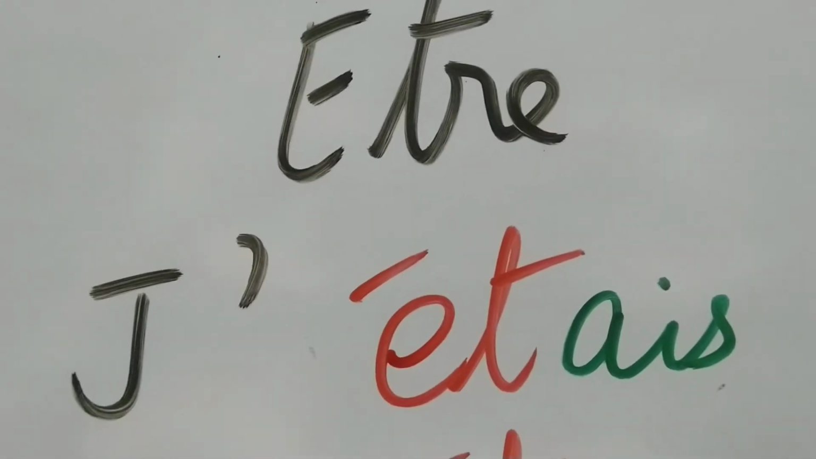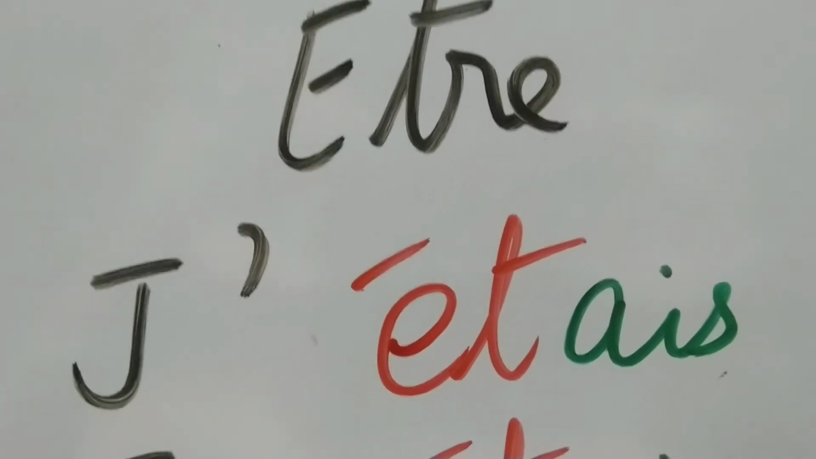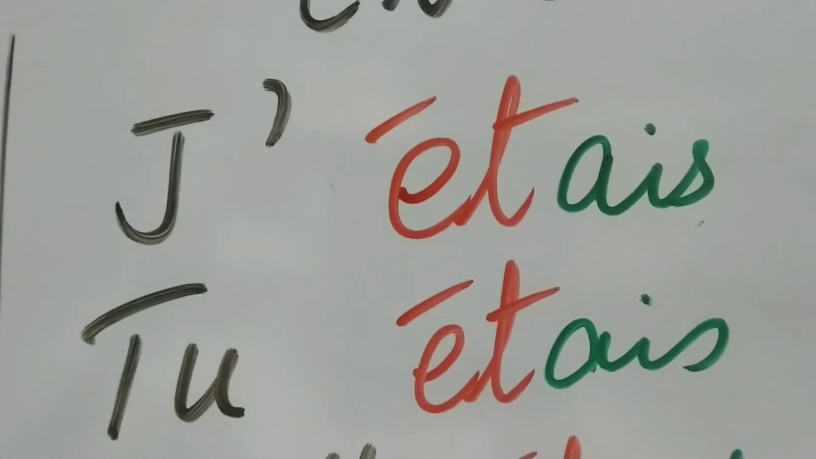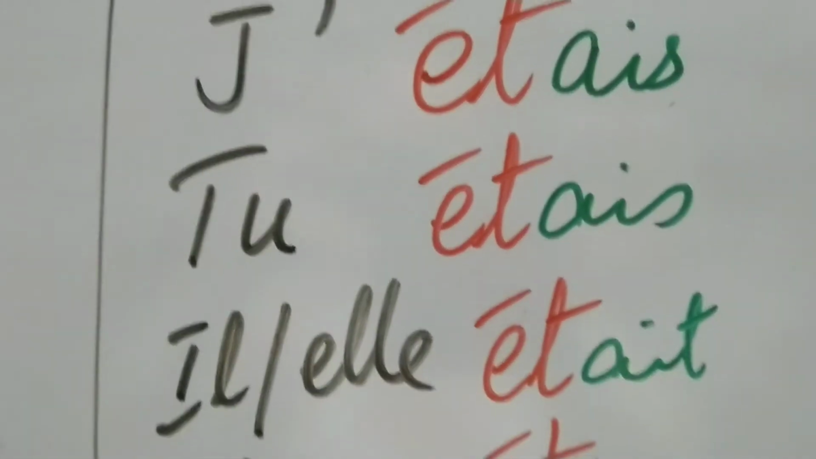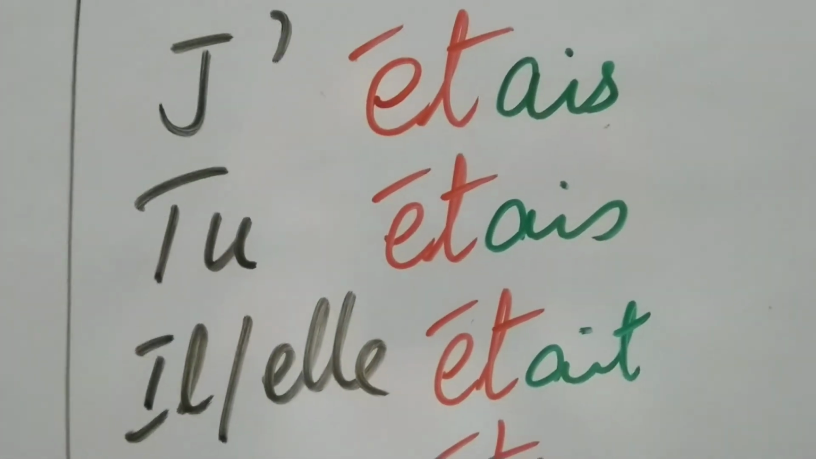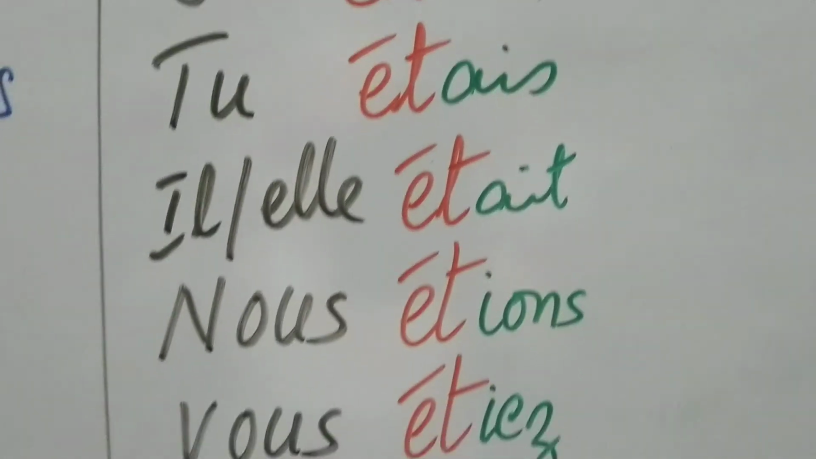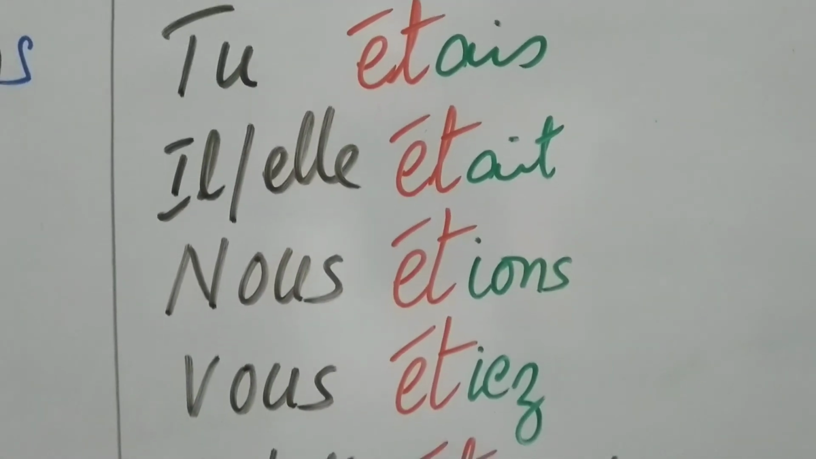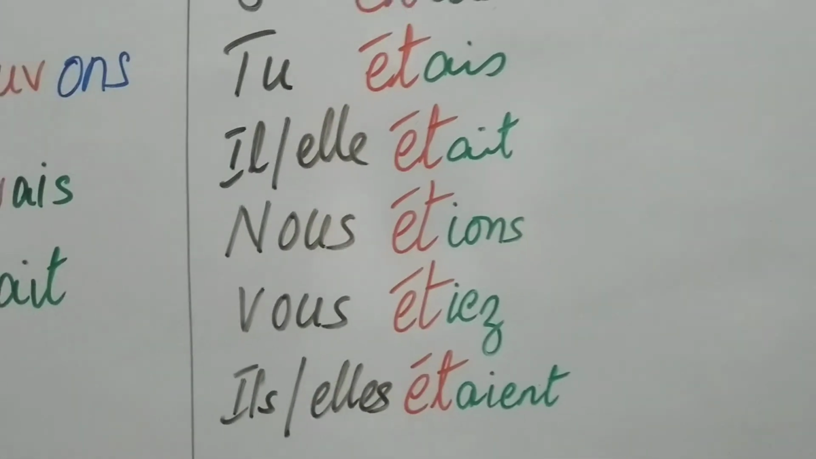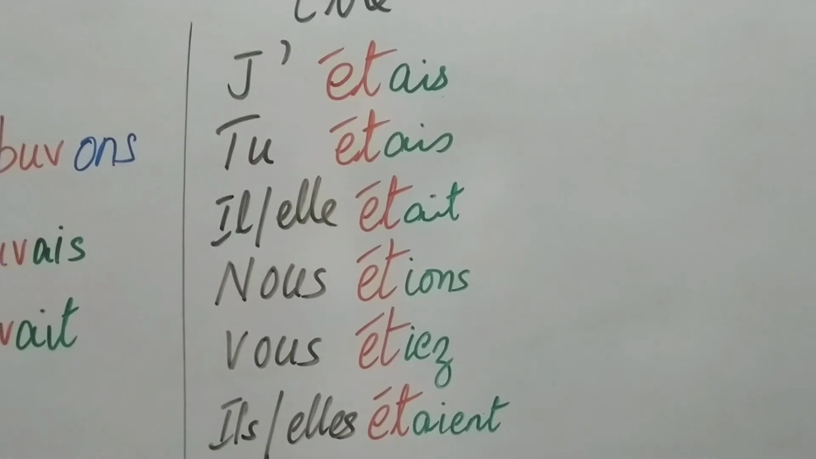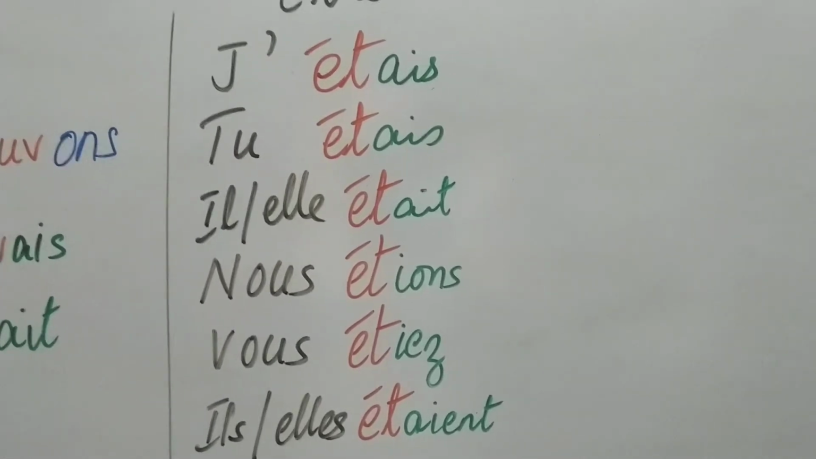With je, it becomes j'étais, I was. Tu étais, you were. Il or elle était, he or she or it was. Nous étions, we were. Vous étiez, you were. And ils or elles étaient, they were. So this is the verb être, which is the only exception in the imperfect tense.